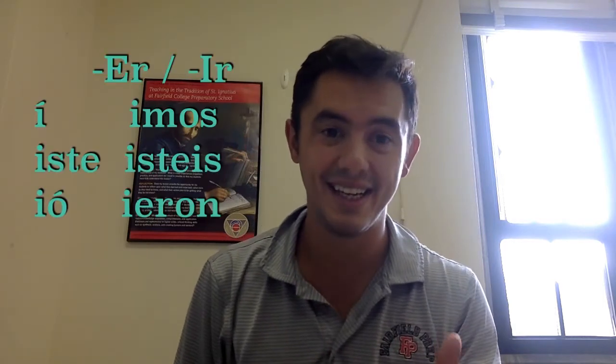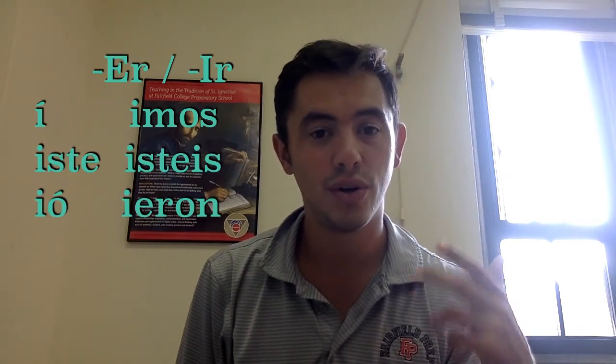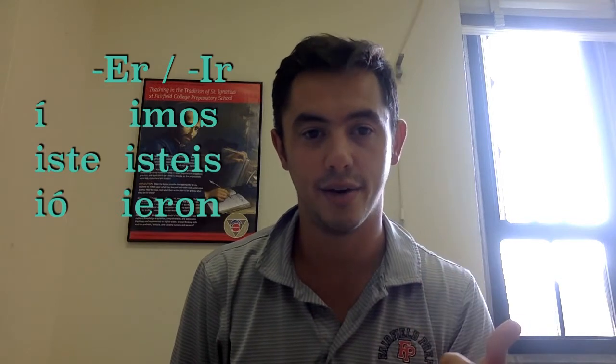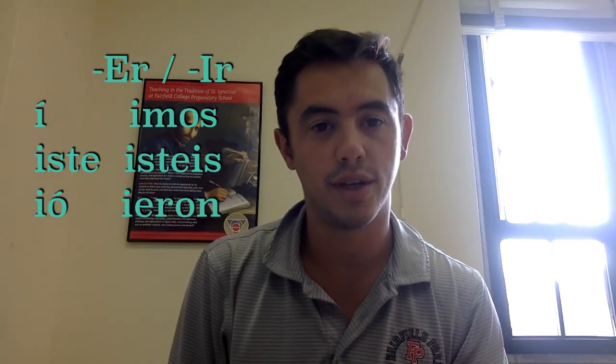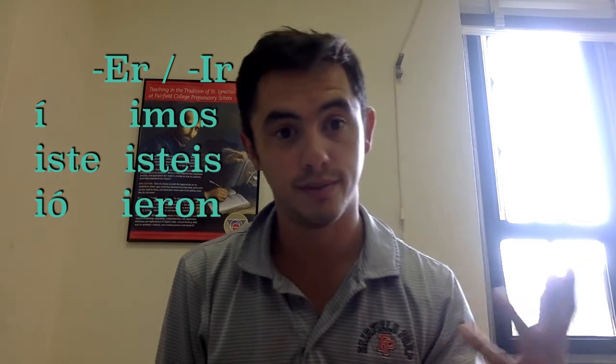Okay? Then over here, we're going to have ER and IR verbs that are going to be í, iste, ió, imos, istes, ieron. You're going to have your accent over the yo form and the él/ella/usted form as well. So those are regular verbs. Our regular verbs are things like mandar or gritar, correr, aprender, vivir, and ocurrir. There's a bunch more, but those are some that you might be familiar with.